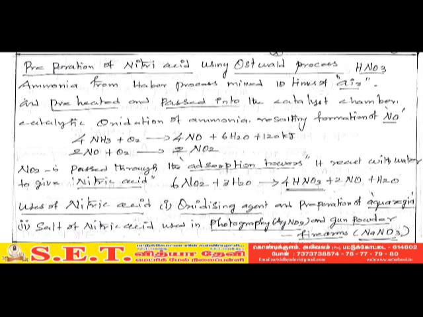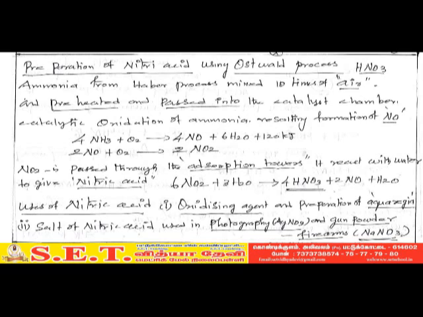It is very important. The nitrogen dioxide is passed through the absorption tower and reacts with water to give nitric acid. Its equation is given below: 3NO2 plus H2O gives 2HNO3 plus NO.